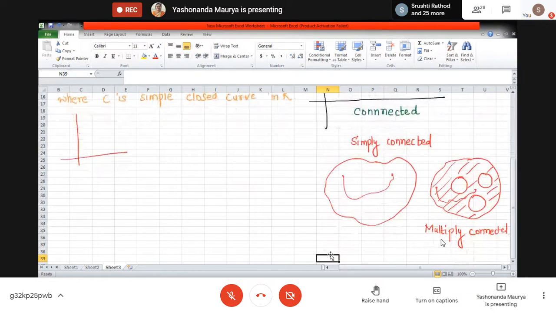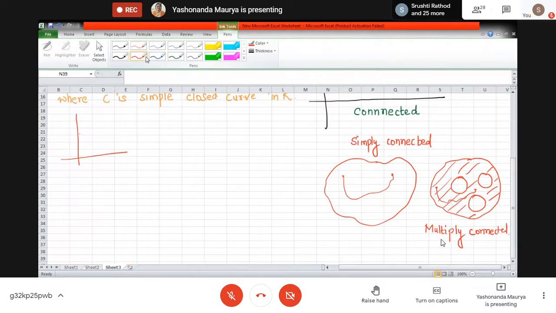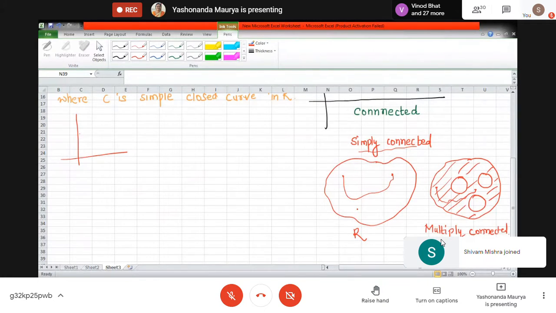See, we are in this particular type of region. We are in this one. Okay. So what it says is if we are having a simply connected region, we are calling this region as say R, and then what else is given over here is,